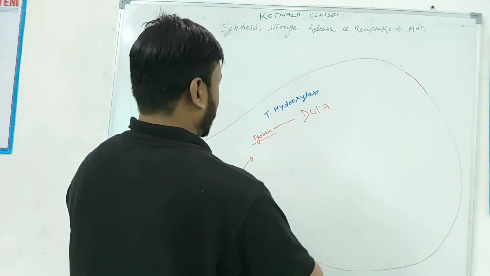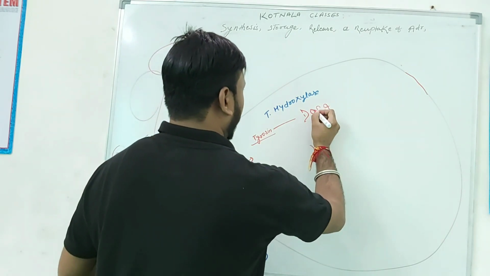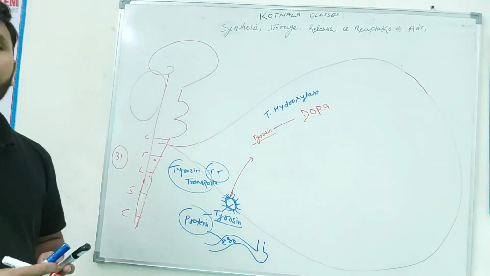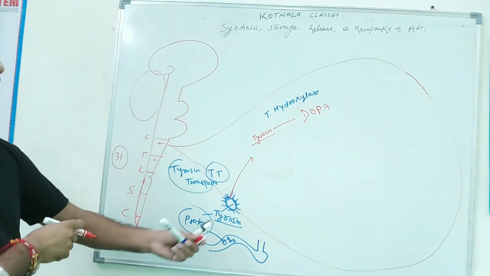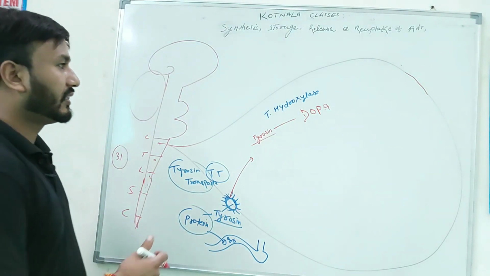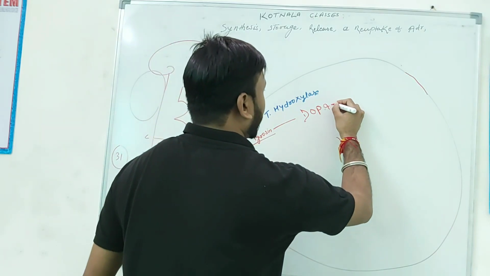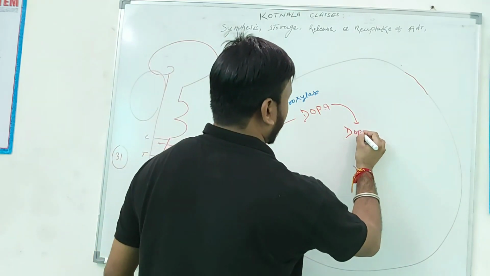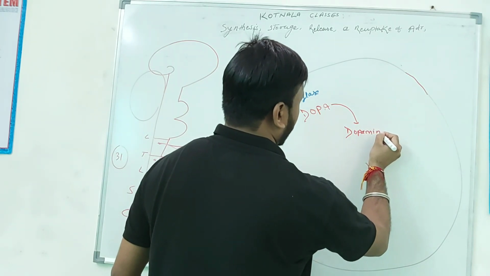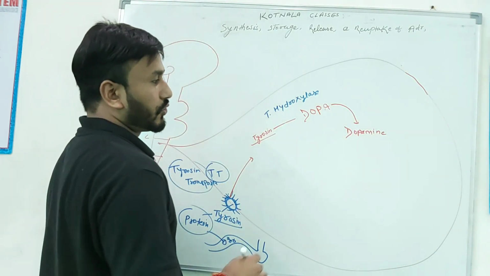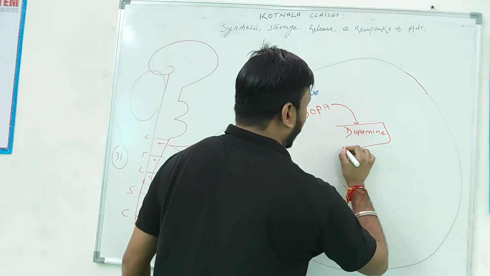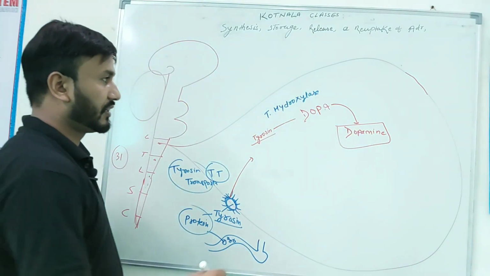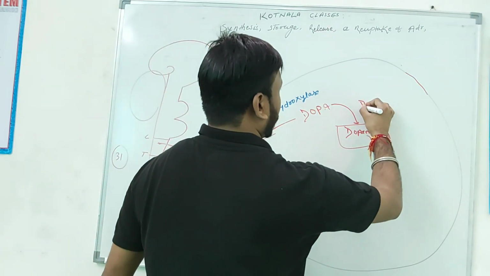Then this DOPA converts, of course, into dopamine, in the presence of another enzyme, decarboxylase.